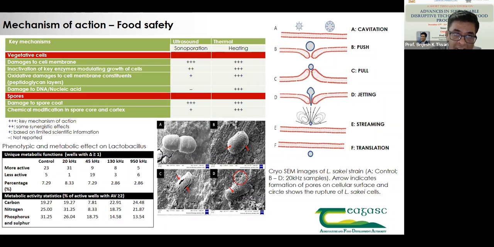So with this explanation, we can see how ultrasound can be used not only for modulating the bacterial performance, but also for inactivation of those cells.